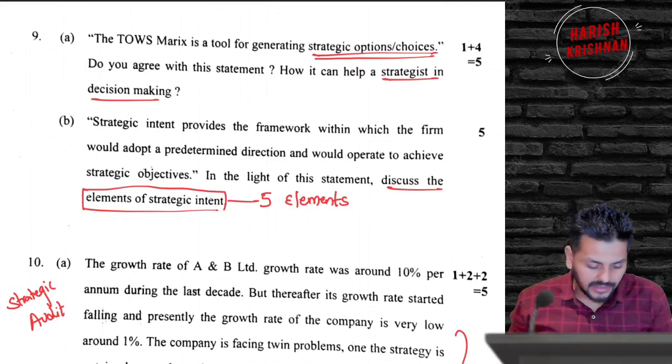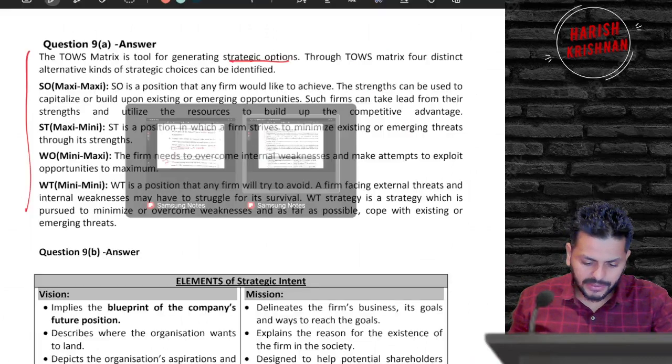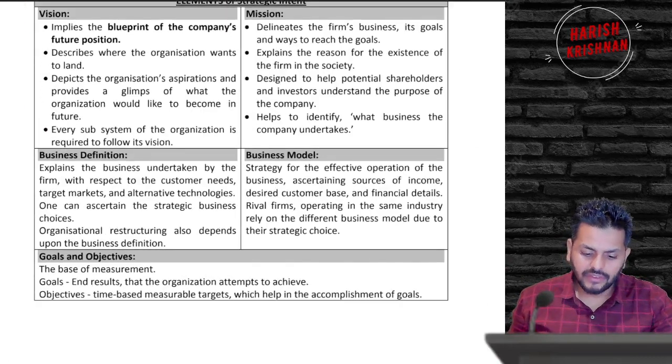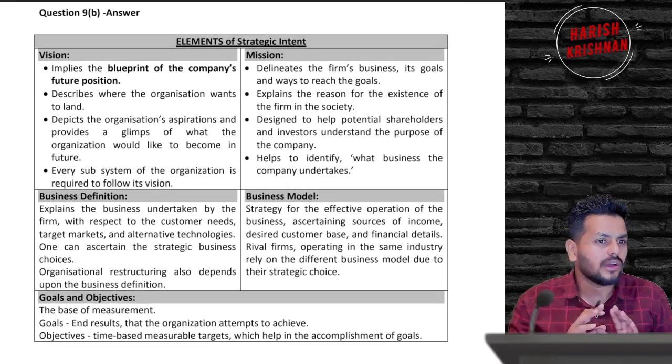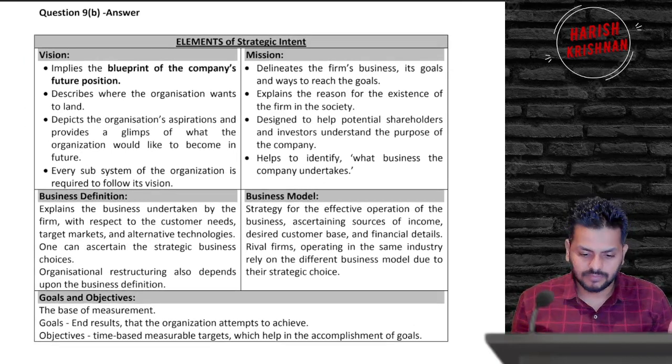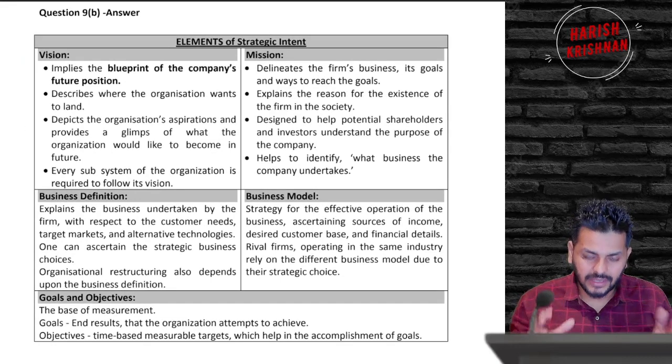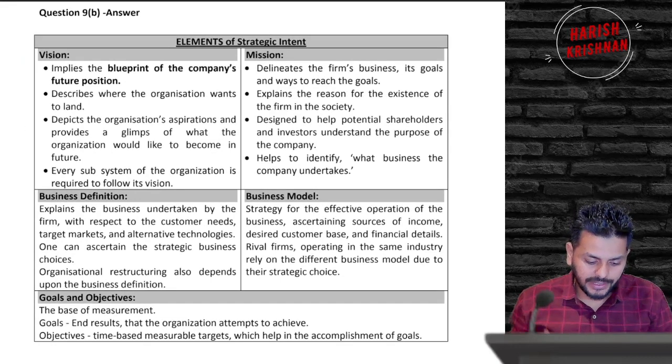Elements of strategic intent is a 5-point question: vision, mission, business definition, business model, goals and objectives. All the 5 elements of strategic intent. It's again a very vibrant, straight out of the book question.